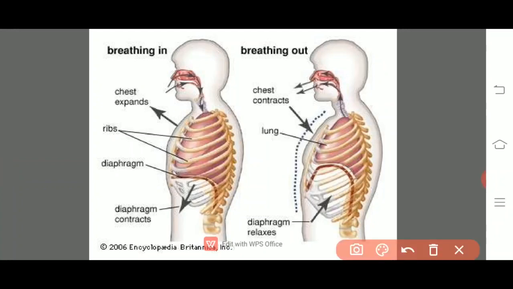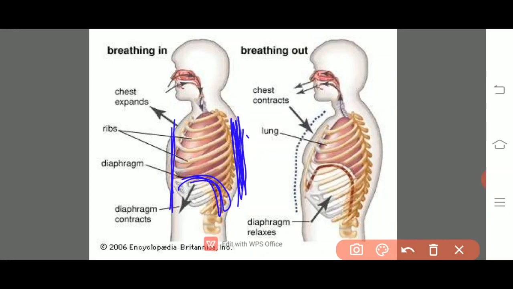This is the thoracic cavity, and this thoracic region is covered dorsally with the vertebral column. On the dorsal side there is a vertebral column, on the ventral side there is a sternum, and in the posterior region there is a diaphragm.